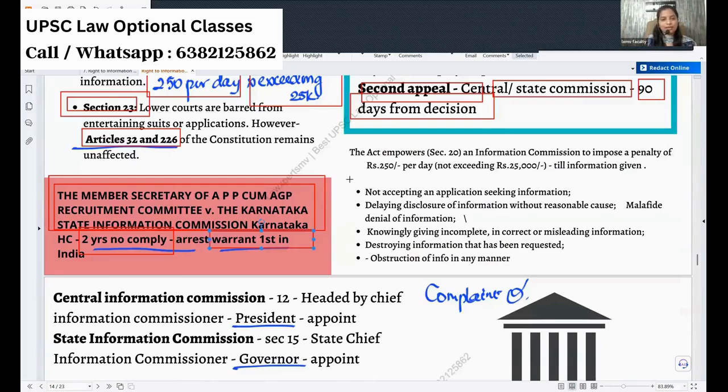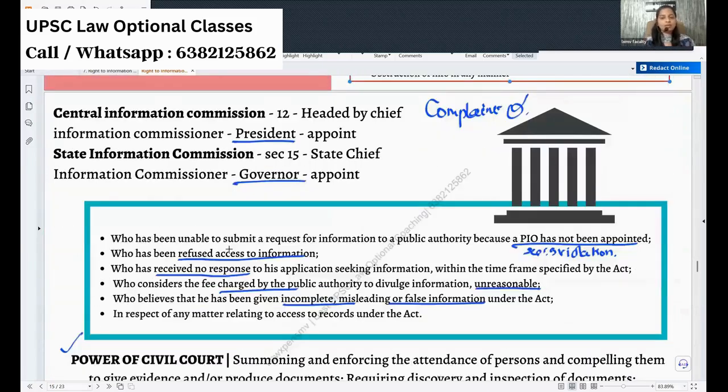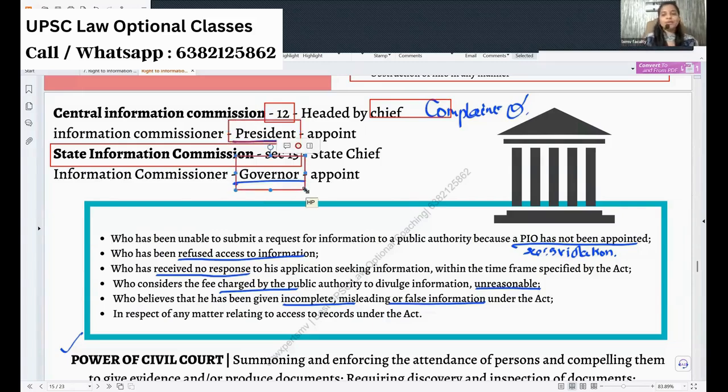Now, whatever I explained, the reasons for appeal that are given here, you can read once again. Now, we were talking about the commission. What is the constitution of the commission? Central Information Commission is given under section 12 and State Information Commission is given under section 15. The Central Information Commission will be headed by the Chief Information Commissioner, CIC, and he will be appointed by the President. And the State Information Commissioner will be appointed by the governor. Same like that.